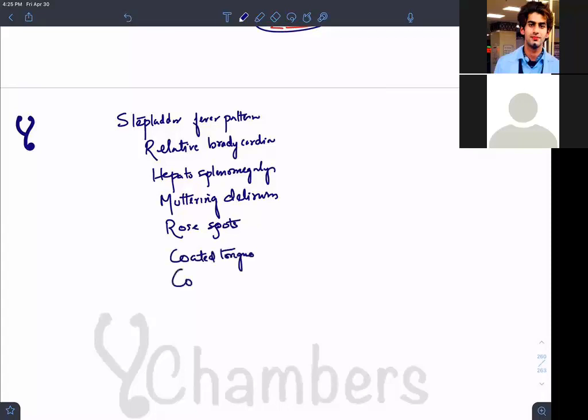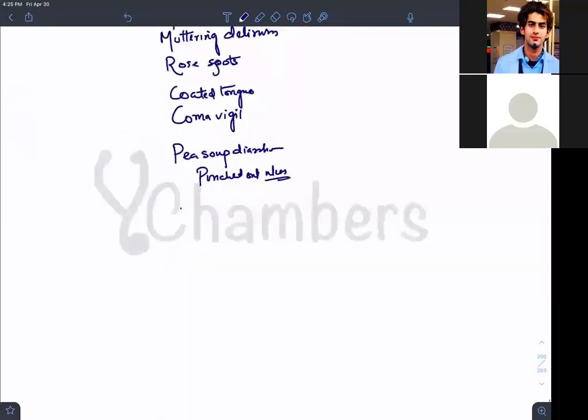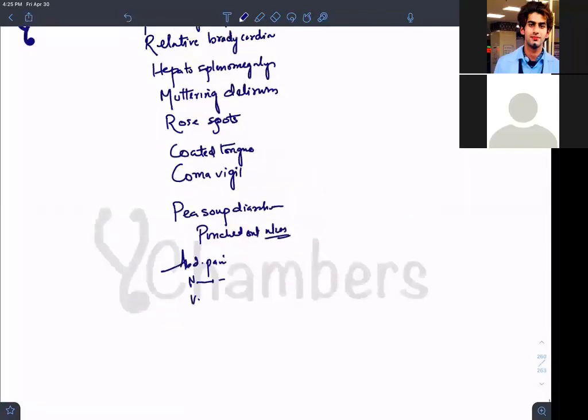Coma vigil. And pea soup diarrhea. What else? Punched out lesions. P for punch, P for pea soup, P for punched out lesions. Punched ulcers. What else? Abdominal pain, non-specific, will be there, along with nausea and vomiting. These are the things we'll be appreciating in the patient. Is it clear?